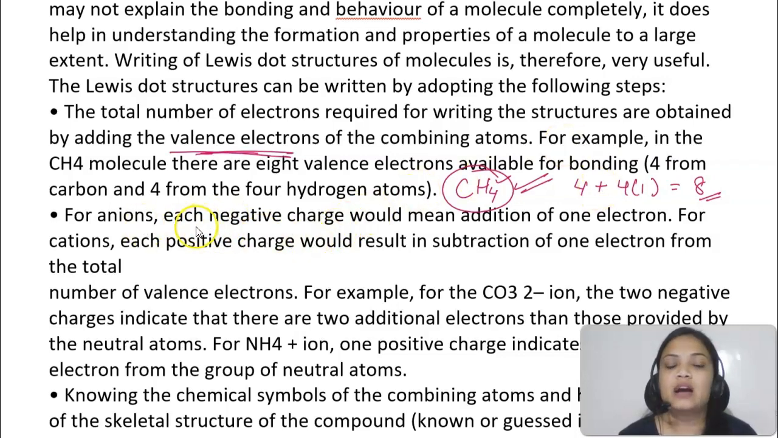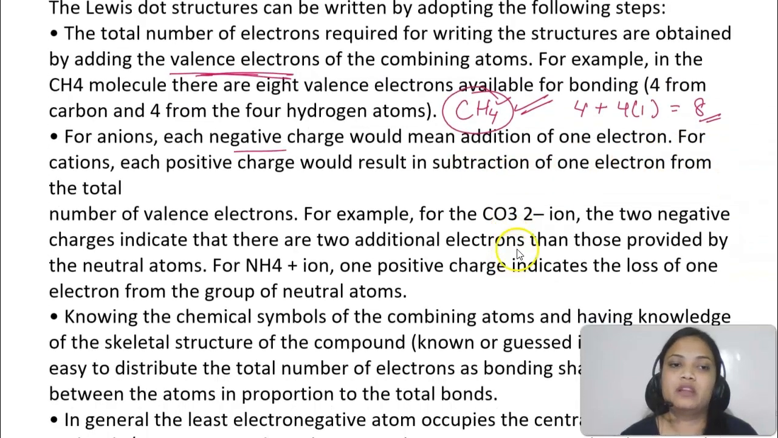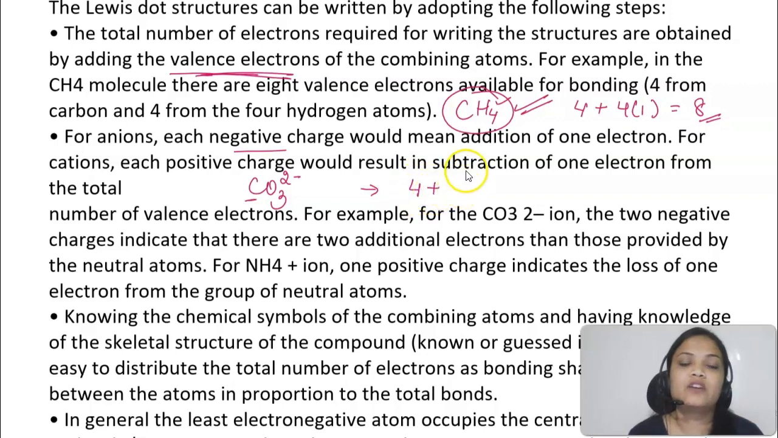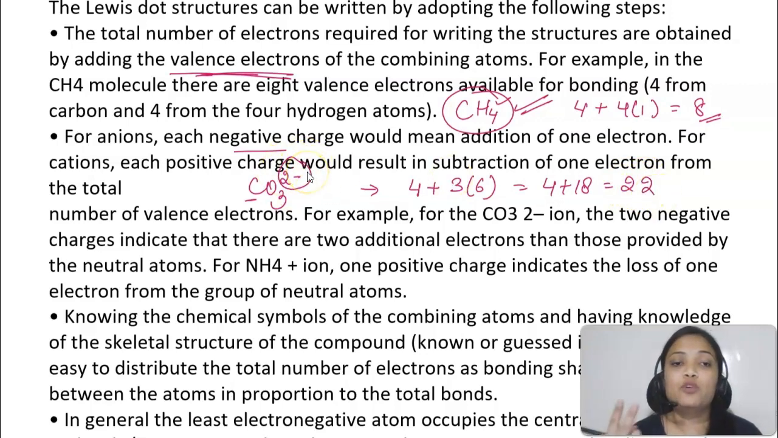Now for anions: if there is a negative charge, it means you need to add 1 electron for each charge, and if there is a positive charge you need to subtract 1 electron. For example, CO3 2 negative. If I calculate the valence electrons, 4 for carbon, and oxygen has 6, so 3 into 6 is 18. Total 22. But there is a 2 minus charge, meaning it has 2 extra electrons. Negative charge means it has gained. So the total electrons you will show for bonding will be 24.